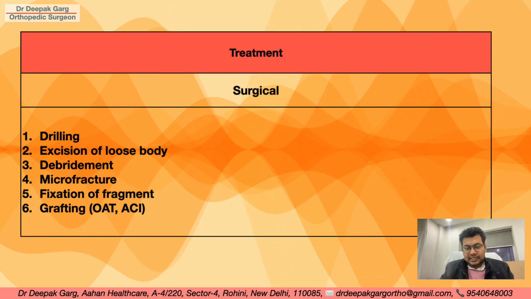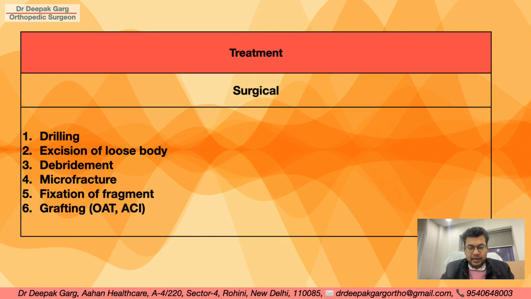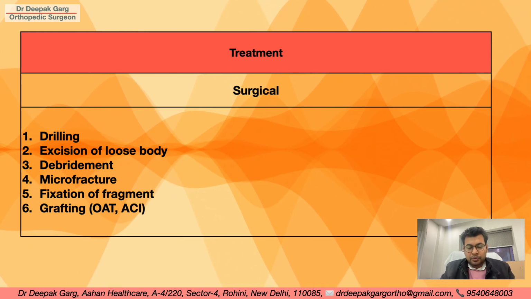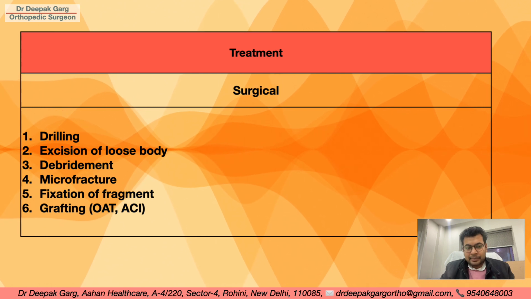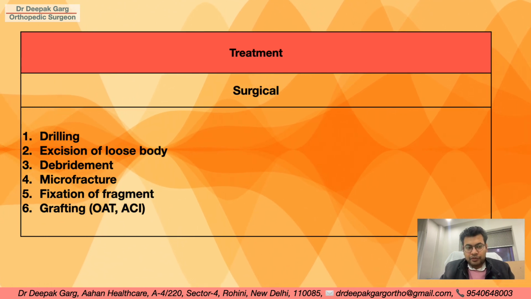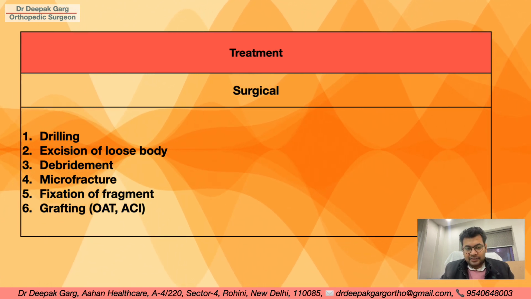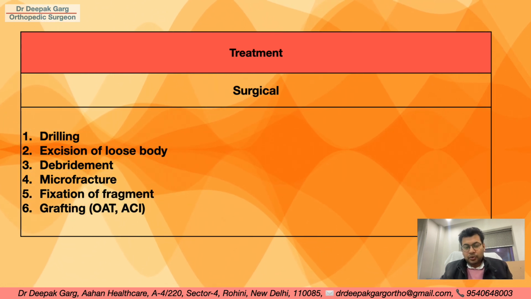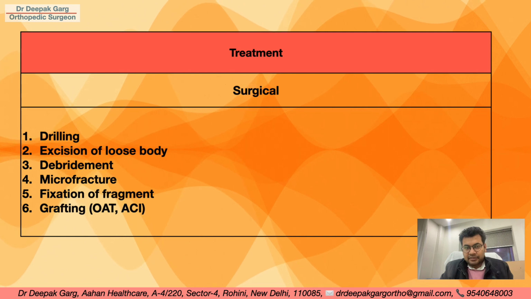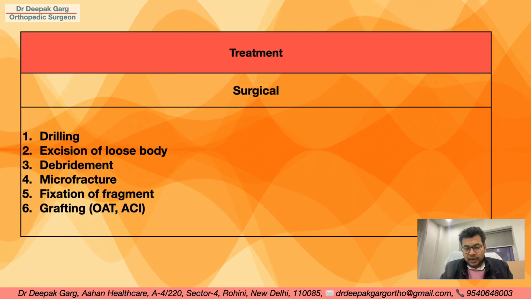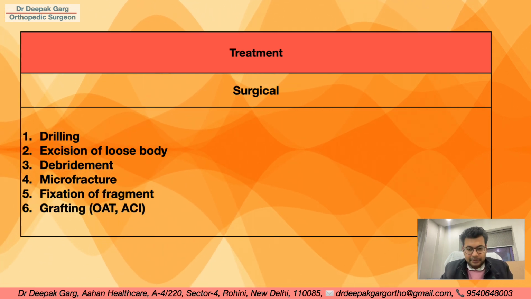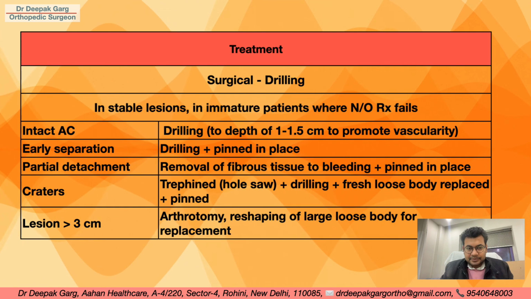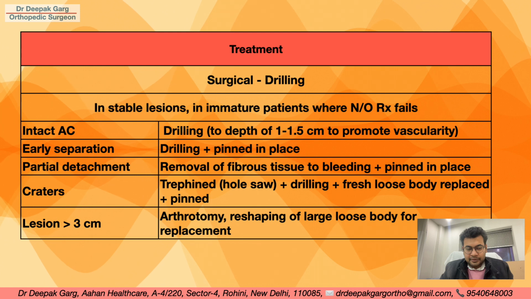Excision we do only in cases where the patient does not have much problem and it is a small lesion, particularly in a less weight bearing area. Then we can go for debridement, microfracture, fixation of the fragment, or grafting like OAT and ACI, as we have seen in our previous video on osteochondral defects. Let's look at drilling because that is the most common option.